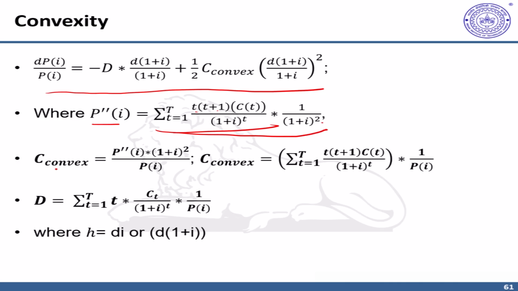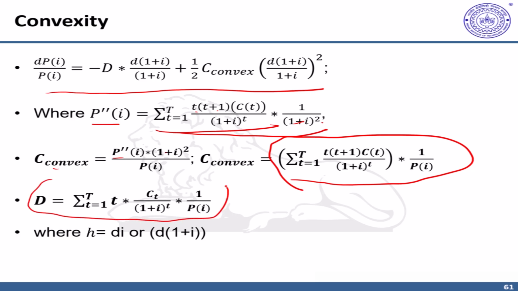And therefore, convexity C, which was the second differential into 1 plus I raised to 2 upon pi, can also be written in this form, because this 1 plus I raised to 2 will cancel out. So we know how to calculate convexity also. And duration we already knew can be calculated using this formula.